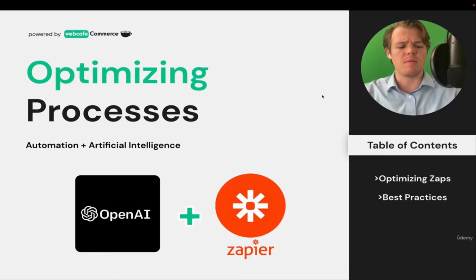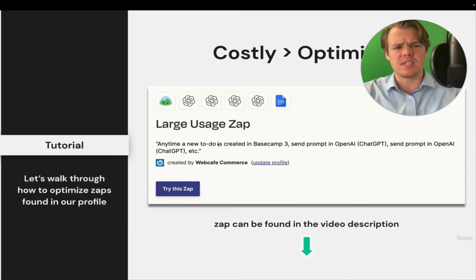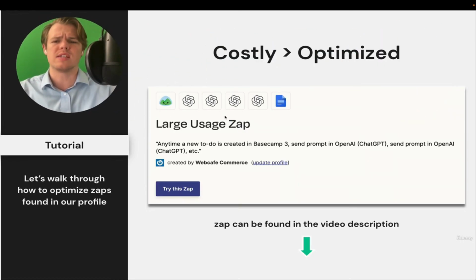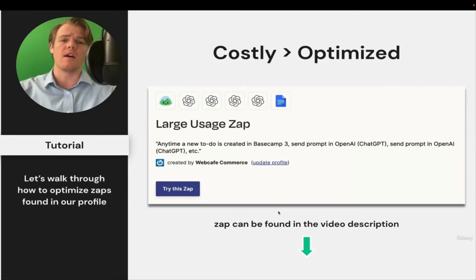Now, what we're going to be doing in this lesson is looking at this specific Zap here, which uses 4 OpenAI steps. Essentially the use case here is that I've had it build out 4 captions that are specific to the cat niche for cat toys. And as you'll notice, the Zap can be found in the description, but not this large usage Zap. The effectively optimized version of this Zap can be found in the description.